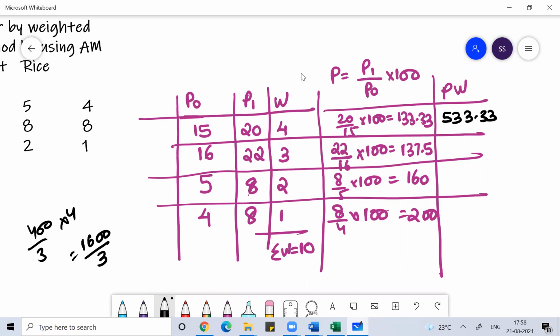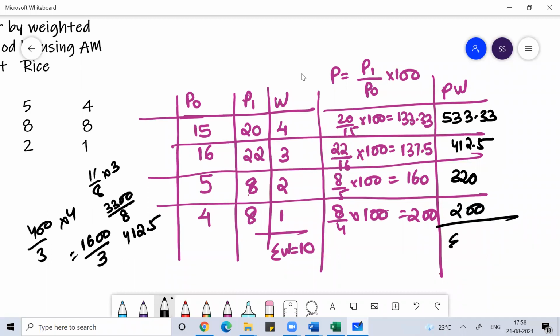137.5 into 3. So this was 11 by 8 into 3. This is 33 by 8, which is 412.5. Then this is 160 into 2, which is 320. And then this is 200.